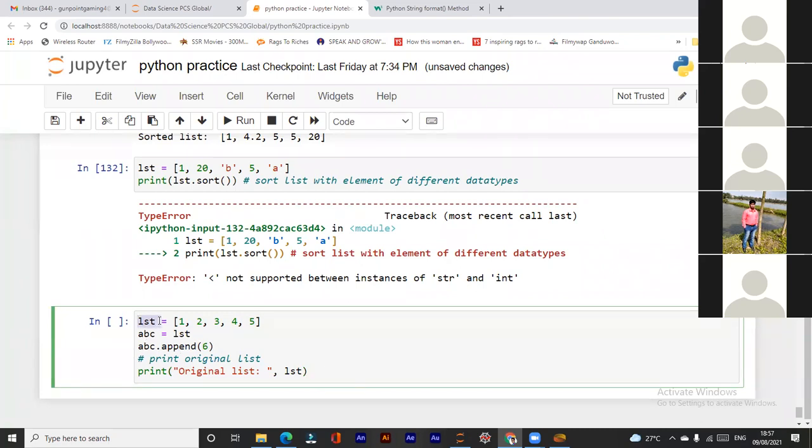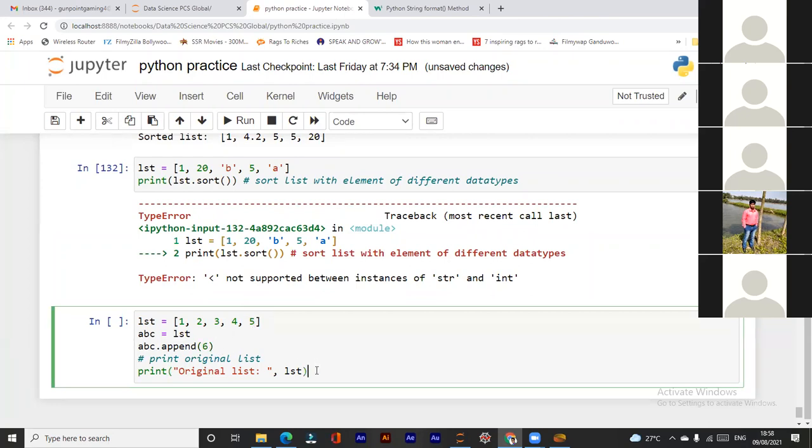The list name is given as LST. And what I have mentioned here is ABC is equal to list. Then ABC dot append 6. What does append do? Adds an element to the end of the sequence. Yes, right. So it will add 6 at the end of this list, right?